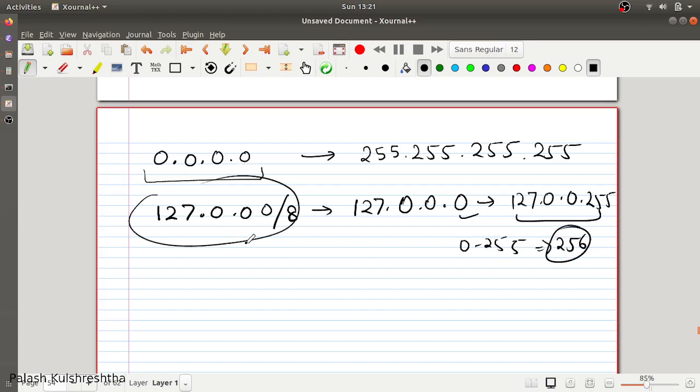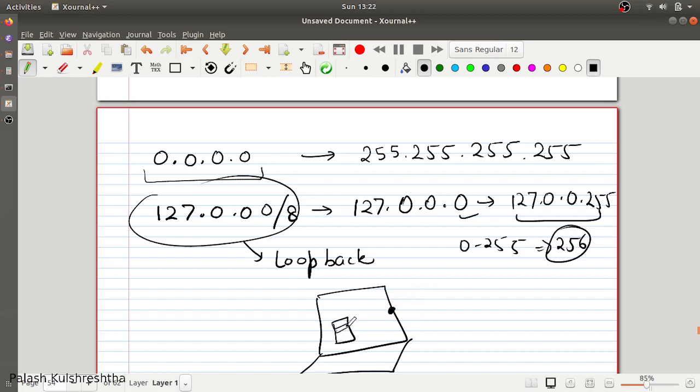This is called the loopback IP range. That means if you have a laptop or a system, and you want to hit the IP of your local system only, for example, there is an application running on your system or server, anywhere, on port, let's say, 80. So how will you hit this? One way is that you will hit the public IP of your laptop or server. So it is going to go to the internet, travel through all the routers in the world through which your internet is working, and then come back to your port 80. That is one way.